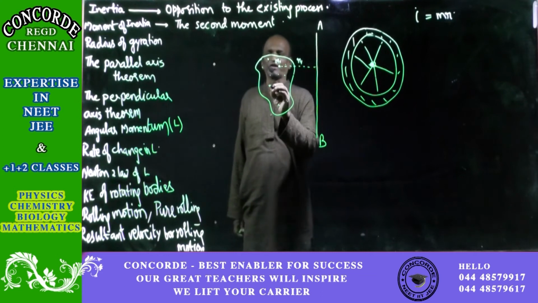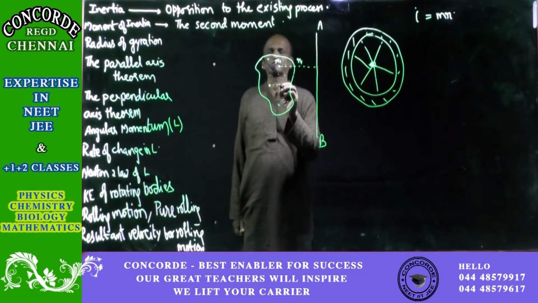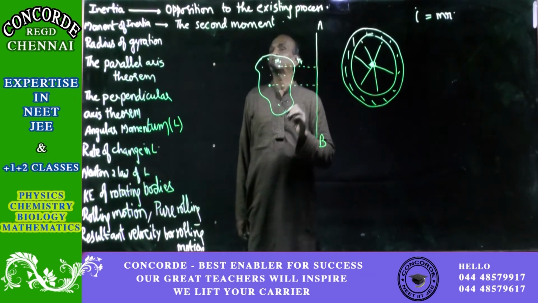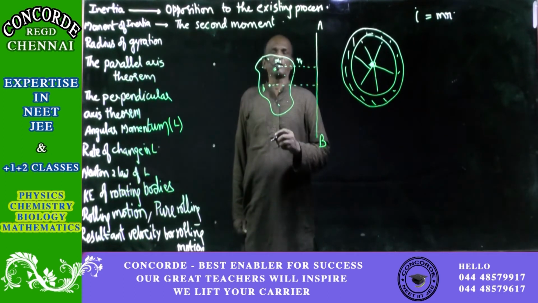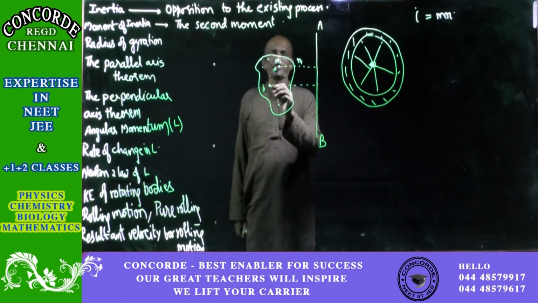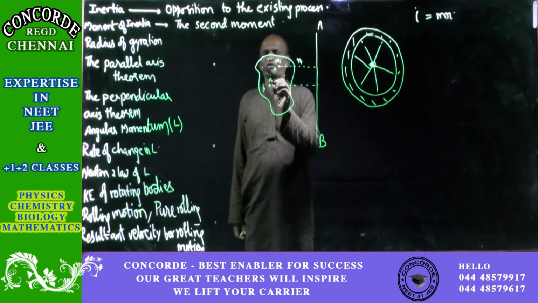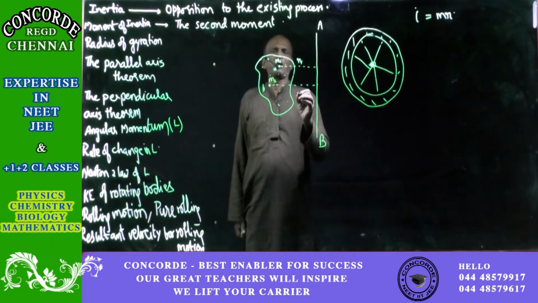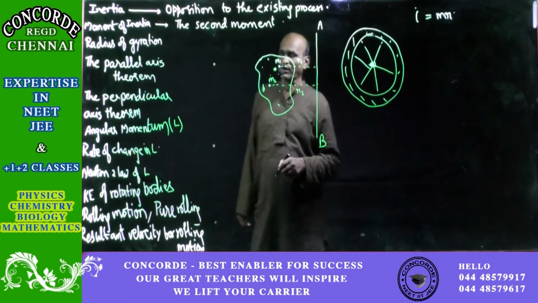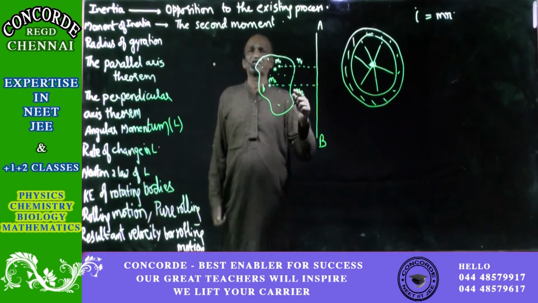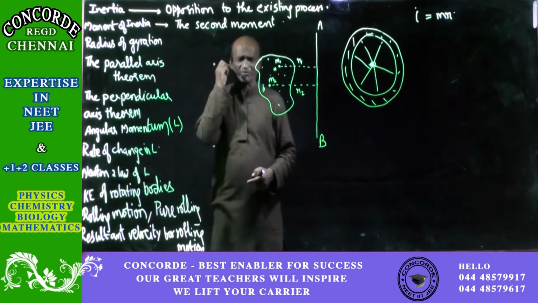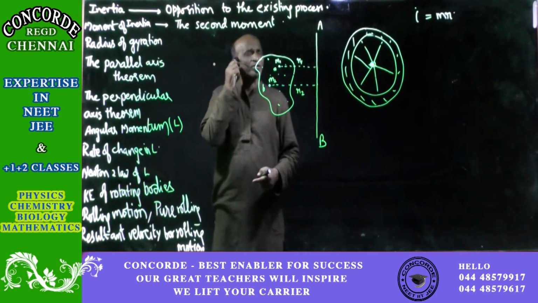So like that for another point. Point A, point B, and so on. The moment of inertia of this point B, for which the mass is m2 and the distance is r2 from the fixed line AB, will be m2 into r2, that is inertia, one more r2, so that will become m2 r2 square, which will be the moment.